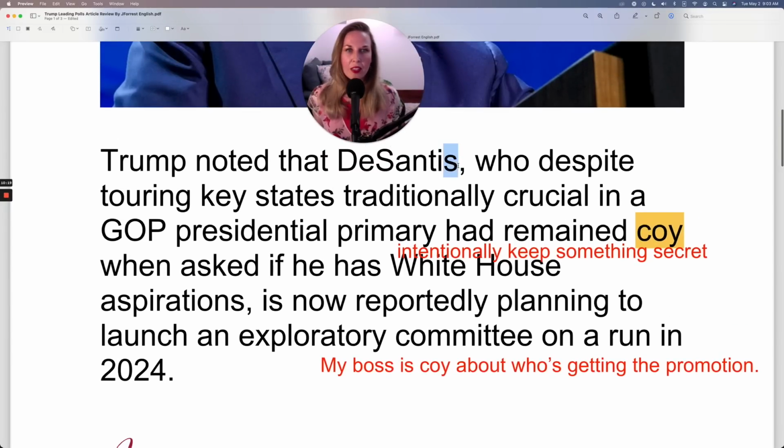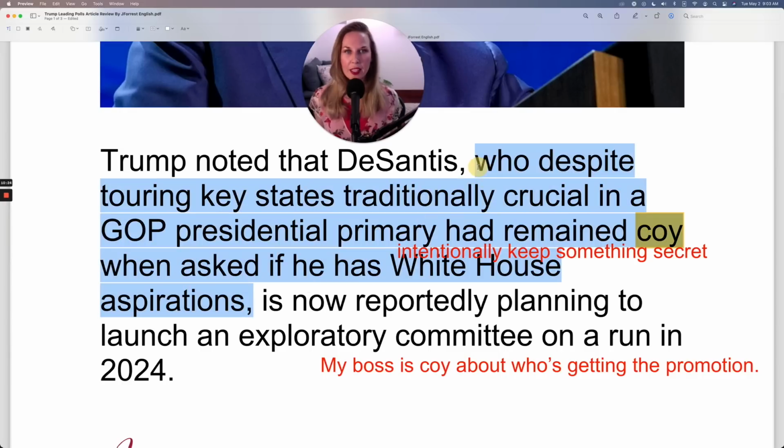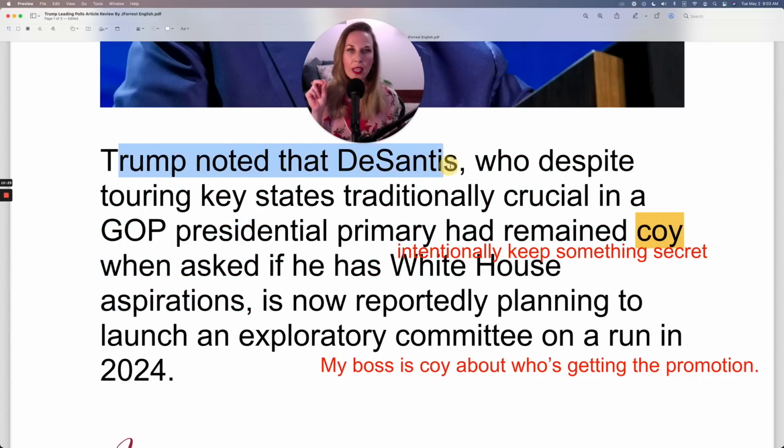So our beginning of the sentence. Notice we have this comma here and then another comma here. This is all additional information, but the actual sentence is Trump noted that DeSantis, and now I can go all the way to the next comma. Trump noted that DeSantis is now reportedly planning to launch an exploratory committee on a run in 2024. Launch is another way of saying start. So he's going to start or initiate a committee.